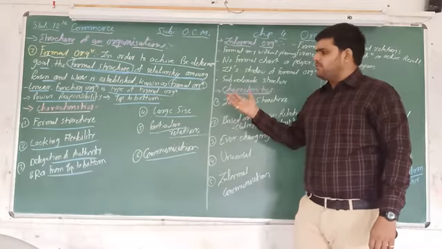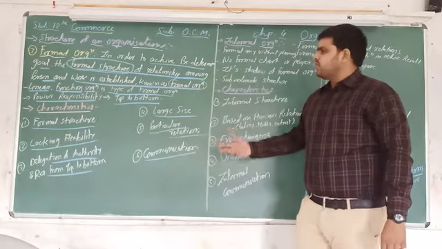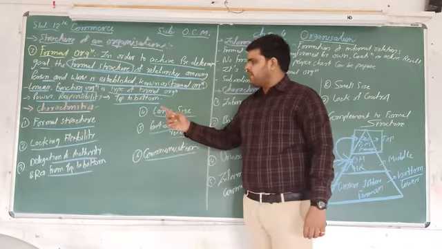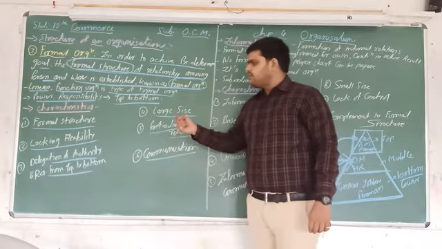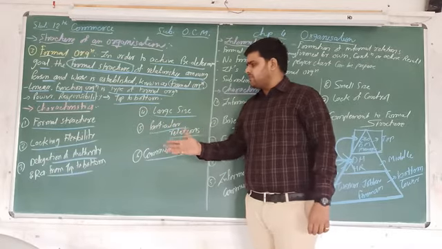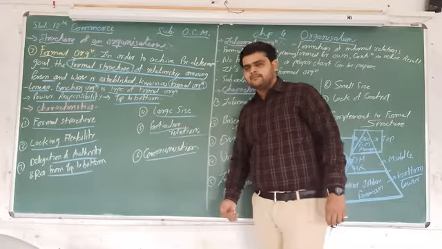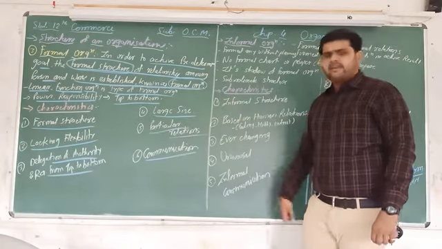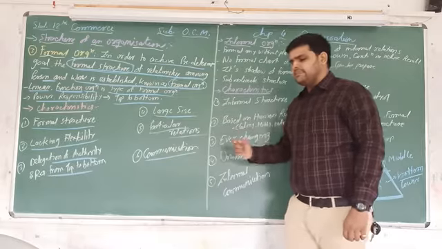This is also included in the characteristics. What are the characteristics? There are 6 characteristics. Number 1, formal structure. Number 2, lacking flexibility. Number 3, delegation of authority and responsibility from top level to bottom level. Number 4, large size. Number 5, particular relations. And number 6, that is communication.